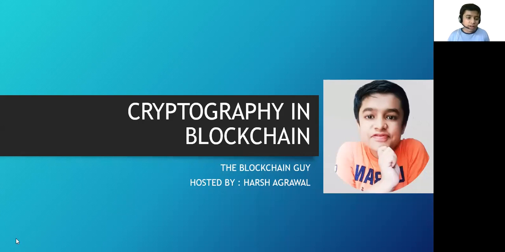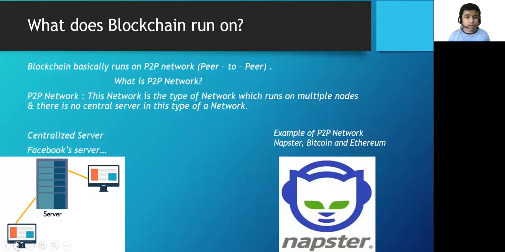And now, like I was saying before, blockchain runs on a network called the peer-to-peer network or P2P network. So what does this network mean? This network basically has multiple nodes which it runs on. There's no central server in this type of network. By a centralized server, I'm going to say like the Facebook server.